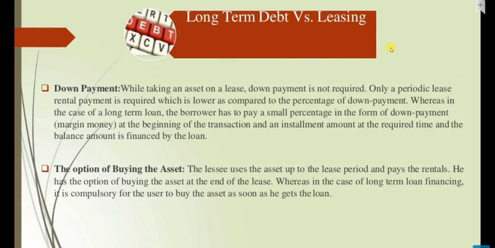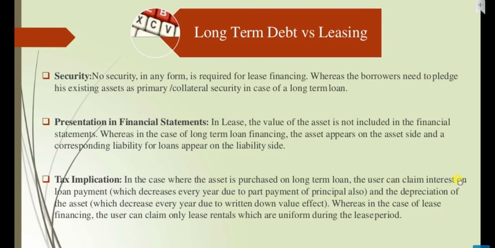The option of buying the asset. The lessee uses the asset up to the lease period and pays the rental. He has the option of buying the asset at the end of the lease, whereas in the case of long-term loan financing, it is compulsory for the user to buy the asset as soon as he gets the loan. Security. No security in any form is required for lease financing, whereas the borrower needs to pledge his existing asset as primary collateral security in case of a long-term loan.